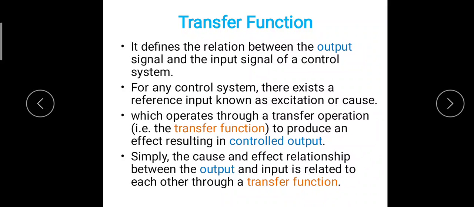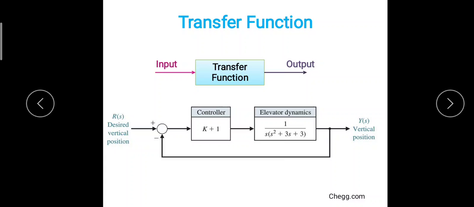Simply, the cause and effect relationship between the output and the input is related through a transfer function. Here we can see there is an input and there is the transfer function in between the input and the output. So this is the important parameter considered for any control system.